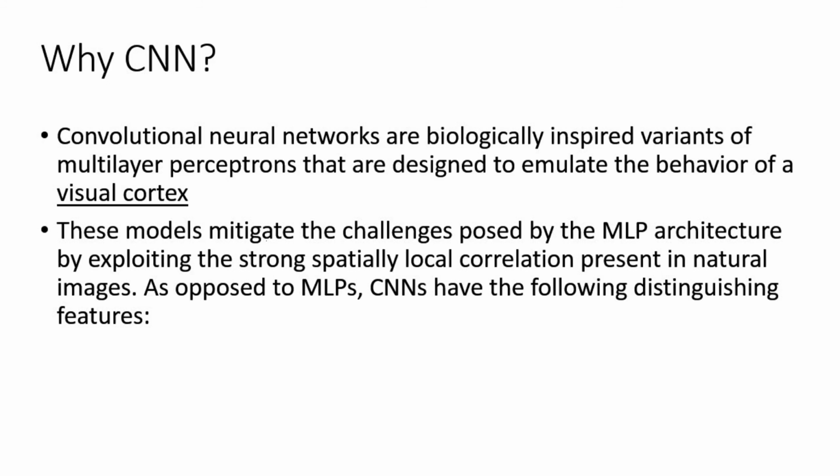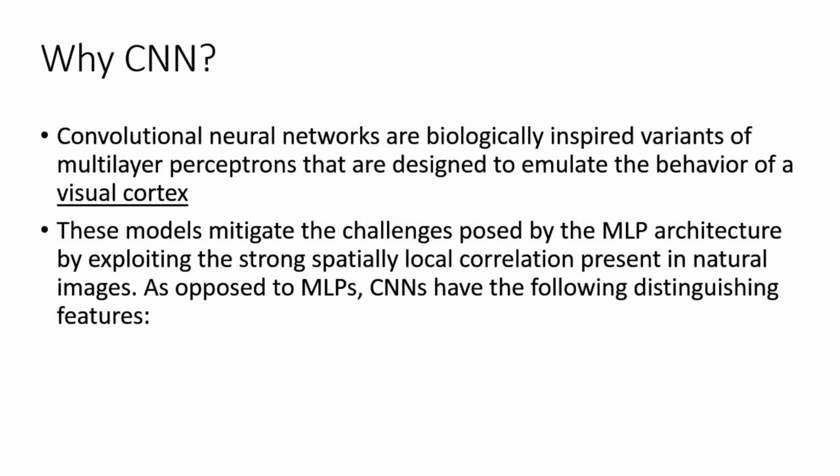As the convolutional neural network goes on training with multiple iterations, it becomes more mature while identifying a particular value. These models mitigate the challenges posed by the MLP architecture by exploiting the strong spatially local correlation present in natural images.